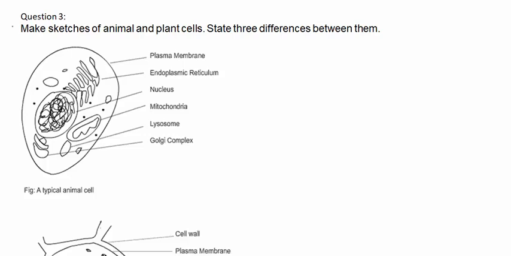Question 3. Make sketches of animal and plant cells. Also state 3 differences between them. Let us start with animal cell. Outer boundary is plasma membrane. Then draw nucleus in the center.